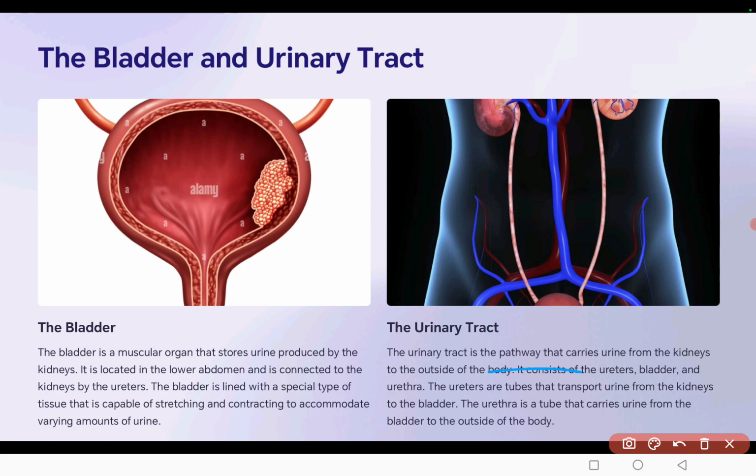So, these two are the ureter. This is your kidney, ureter, and this is your urinary bladder. So this is the figure of the urinary bladder. These are the ureters, and this is what we call the urethra. This one is your urethra.